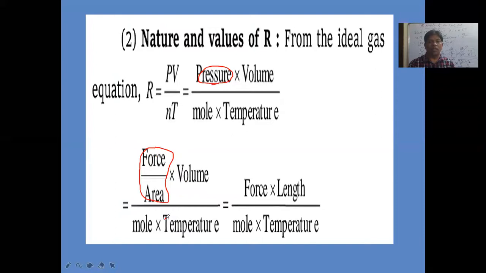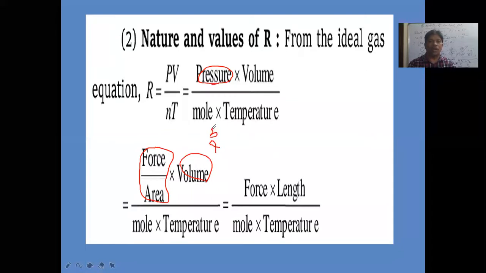And in the denominator, what is there? Mole temperature. And also, what are the units of volume here in terms of length? It is L cube. Volume is length into length into length.